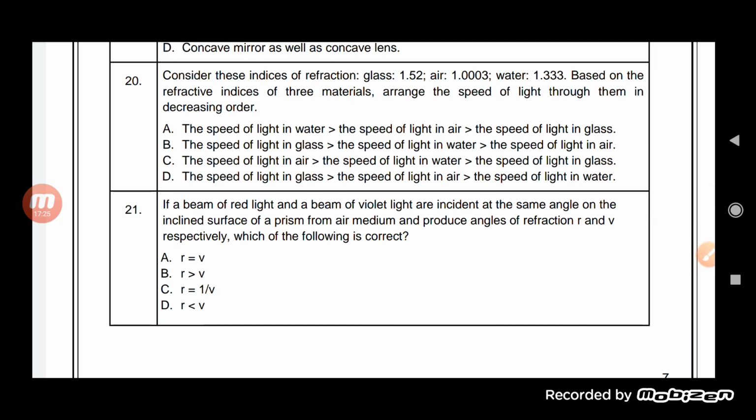Consider these indices of refraction. Glass 1.52, air 1.0003, water 1.33. Based on the refractive indices of the three materials, arrange the speed of light through them in decreasing order. So we have to arrange it in decreasing order. Remember, students, the one in which the speed of light is more will be kept first.